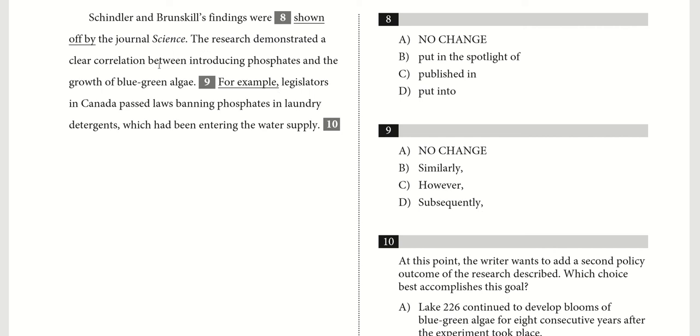The research demonstrated a clear correlation between these two things. You don't want blue-green algae, so legislators in Canada passed laws banning phosphates in laundry detergents. So D is our answer here.